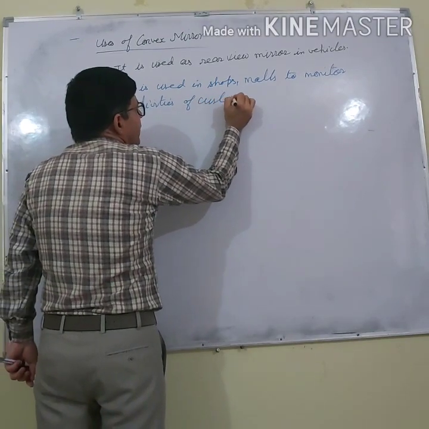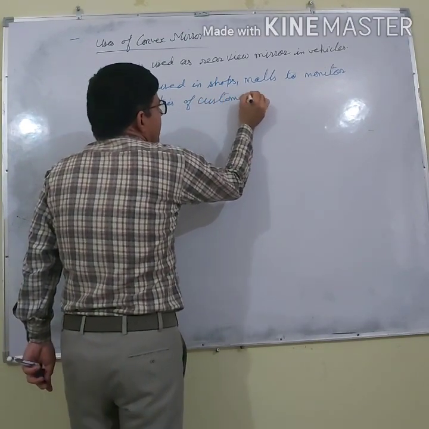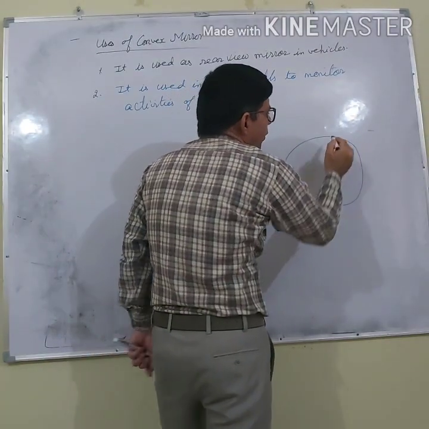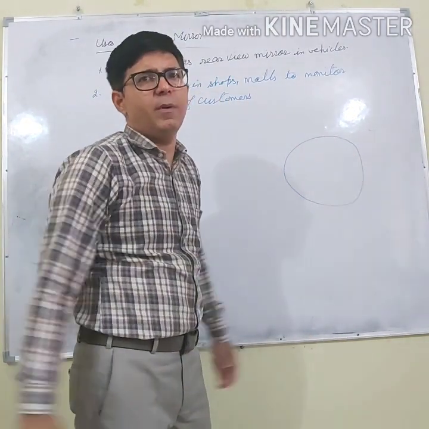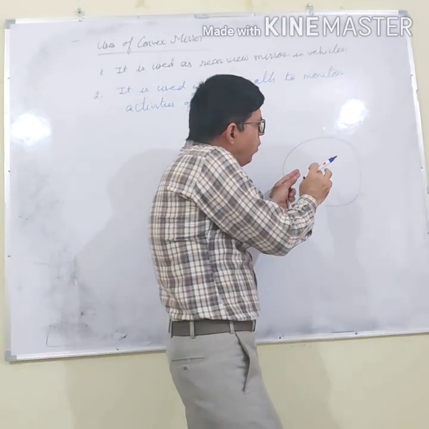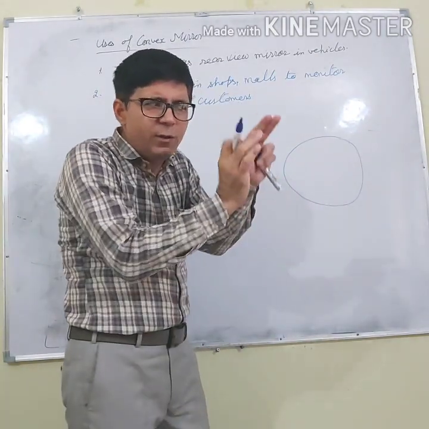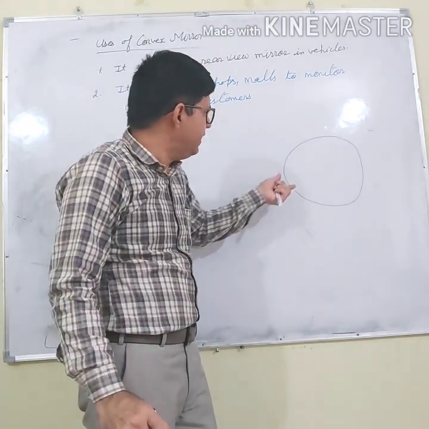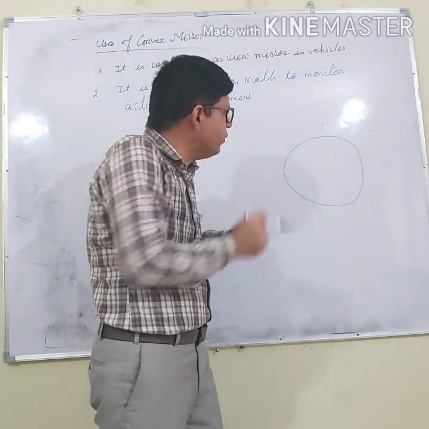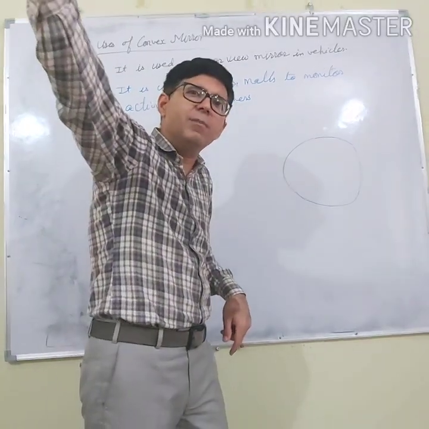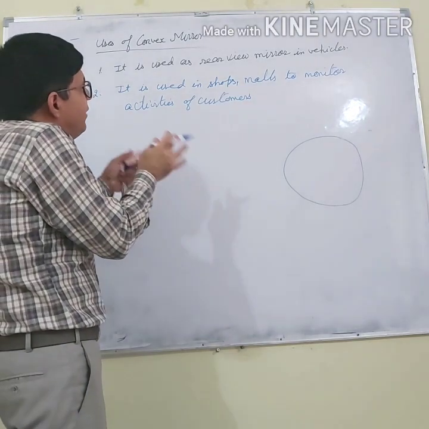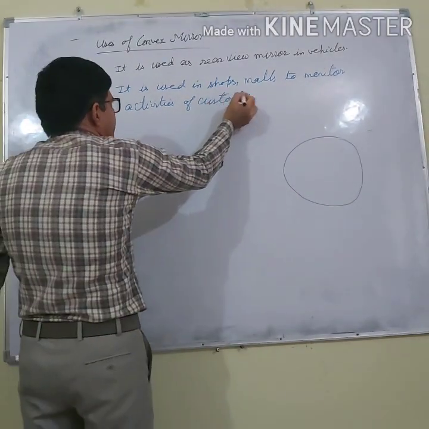You might have seen that this is a big mall. In that mall you might have seen mirrors of this shape, where if you go closer to them you will find that a small image is formed. If a person is sitting here, by looking into the mirror he can see what the other people are doing in the mall. So he can clearly monitor the activities of the customers.